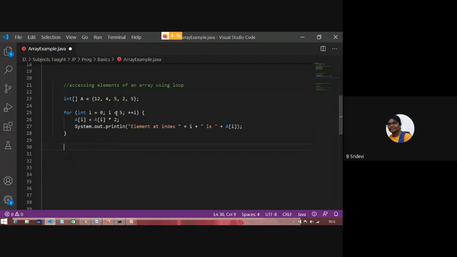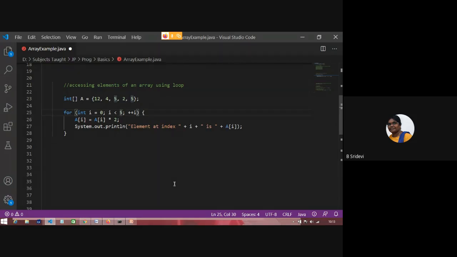And now, see, here I'm manually specifying that my array has 5 elements. Sometimes I may not know how many elements are there. Someone has given only the array name to me.